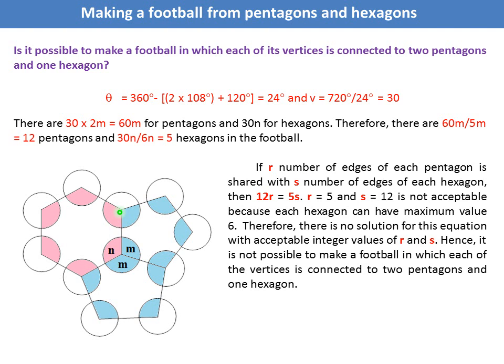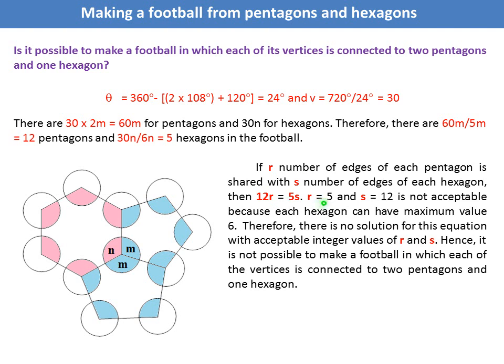Now this edge is shared by pentagon, this edge is also shared by pentagon. Now let us assume that R number of edges of each pentagon is shared with S number of edges of each hexagon. Therefore 12R equal to 5S, because there are 12 pentagons and 5 hexagons.